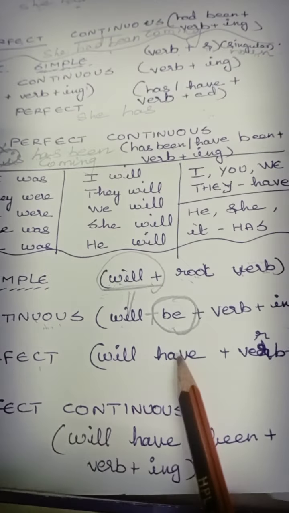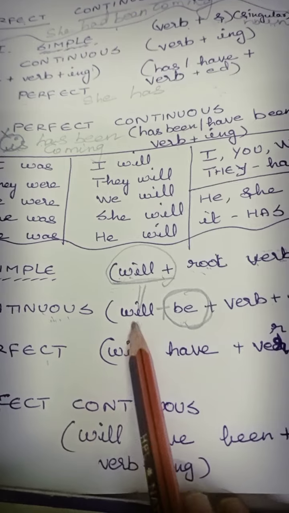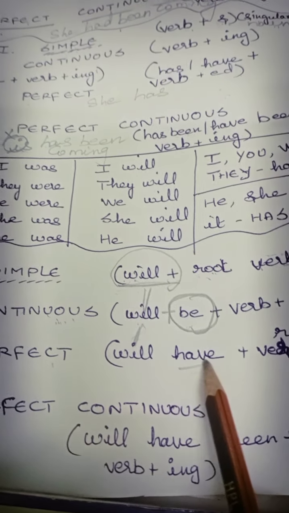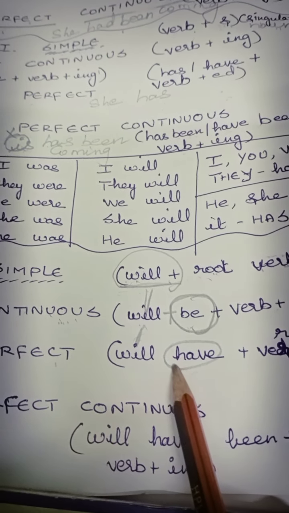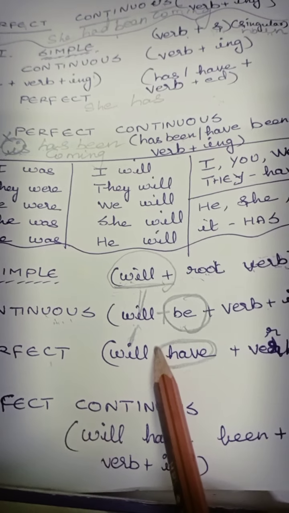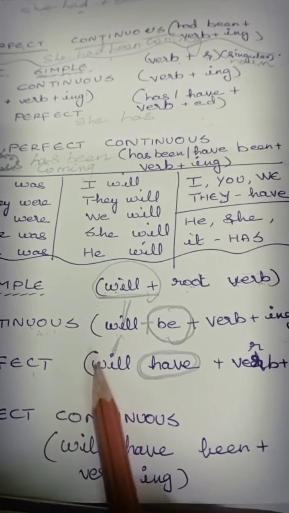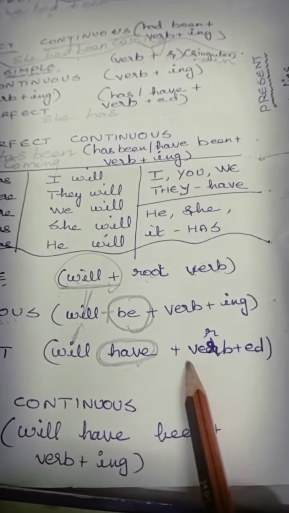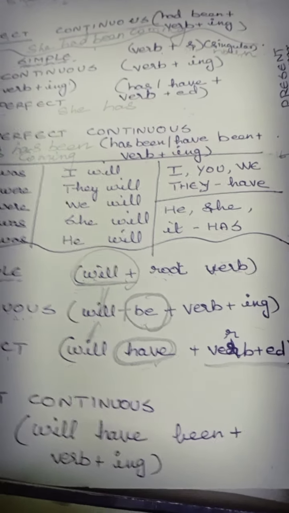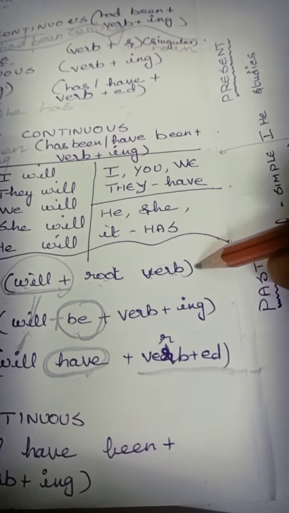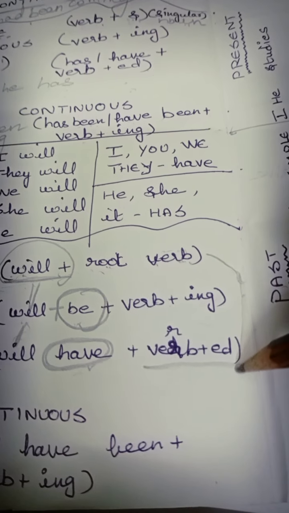Future perfect. Same will is used. But here, for the perfect, what you are using? Have. So, will have, and the verb will be just getting coincided with the first one.